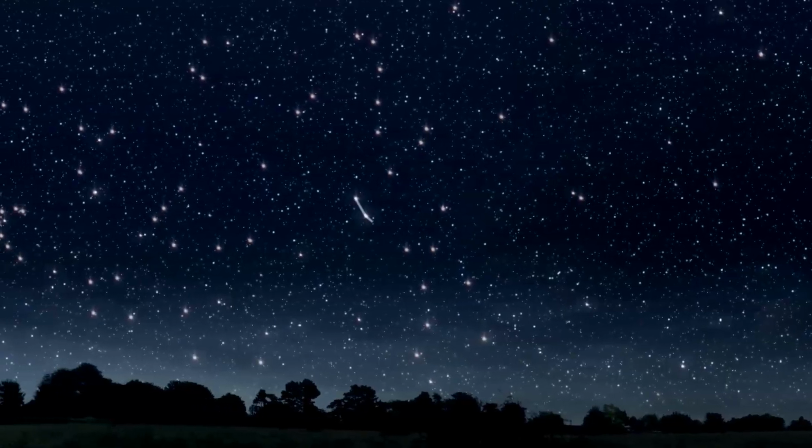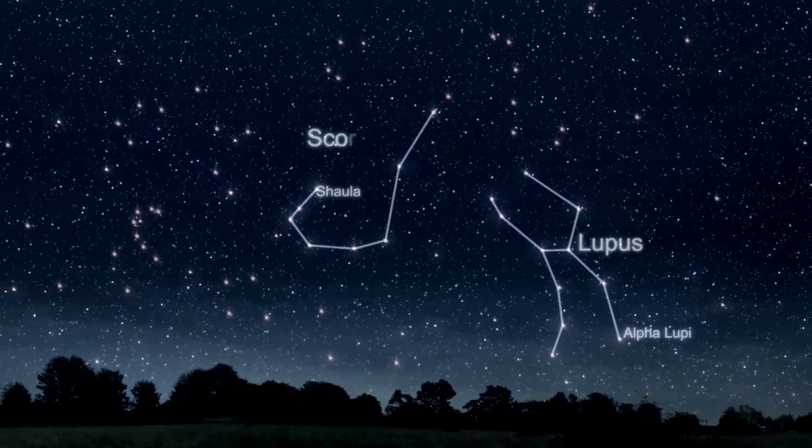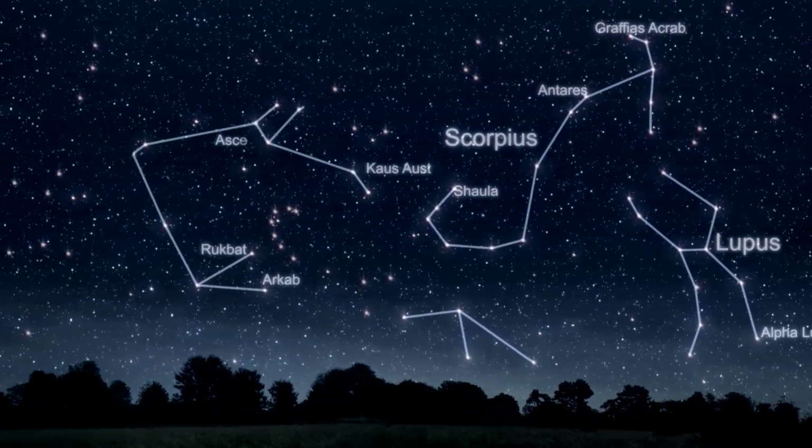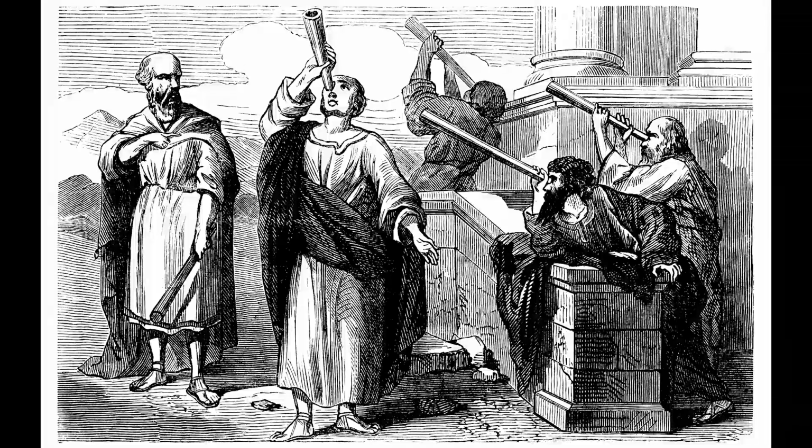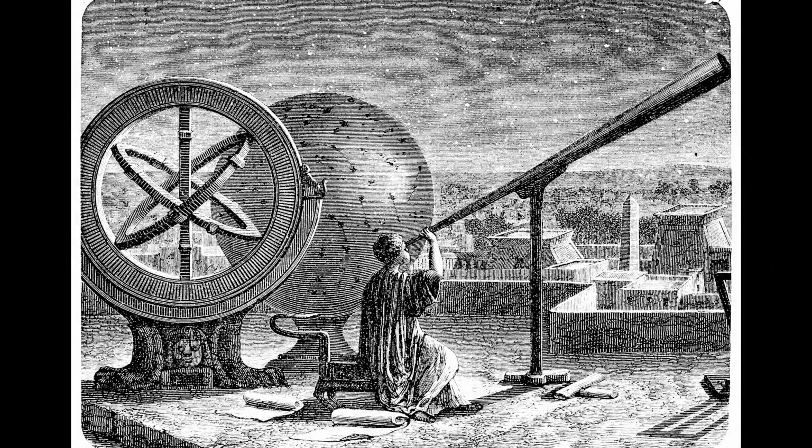People have been finding patterns in the sky for a long time. When stars form patterns, they are called constellations. People have been finding patterns in the stars that look like animals and people for thousands of years.